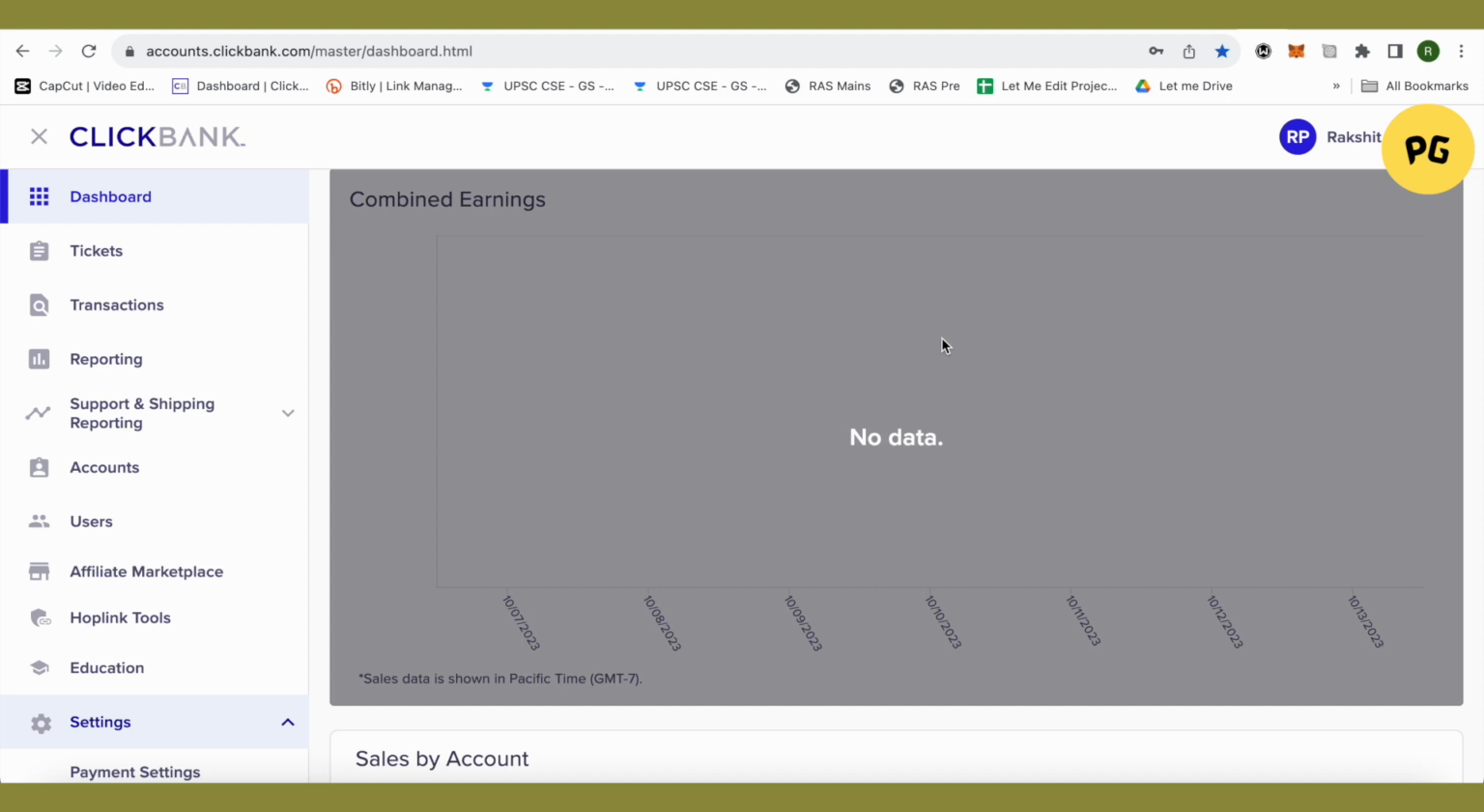And the other reason could be that it has been a long period since your ClickBank account has been inactive. So in order to avoid inactive accounts or delete them, ClickBank simply disables these accounts. So these are some reasons which could lead to account suspension or disablement of any account on ClickBank.